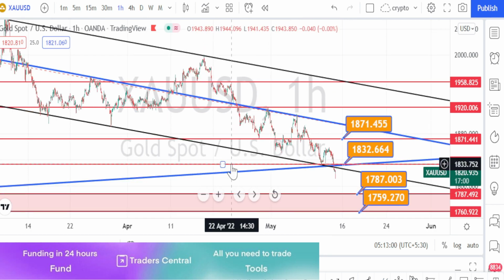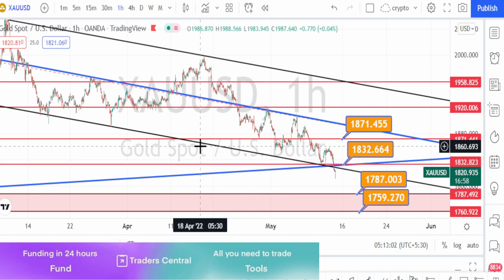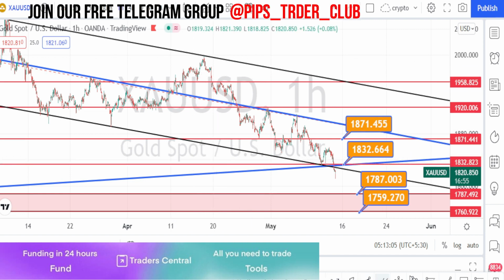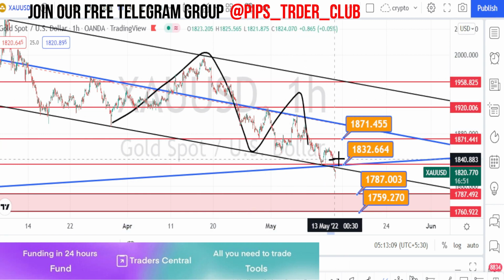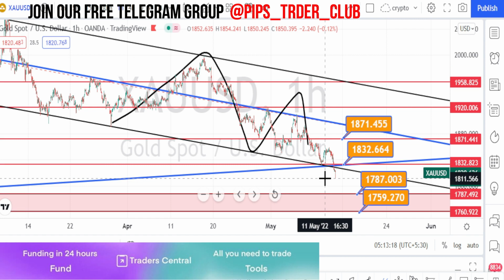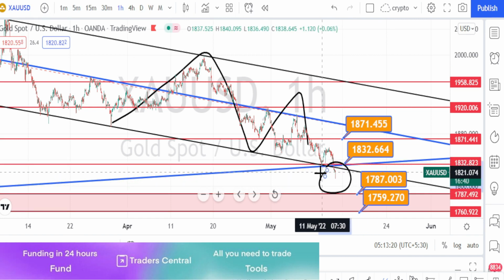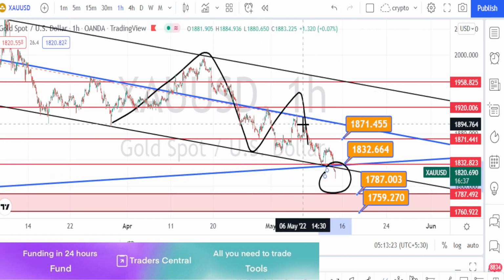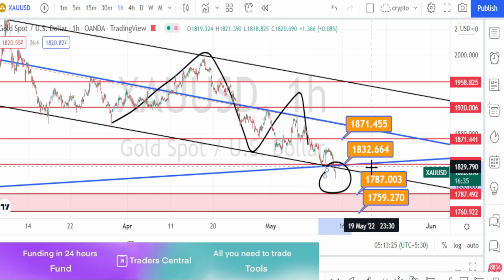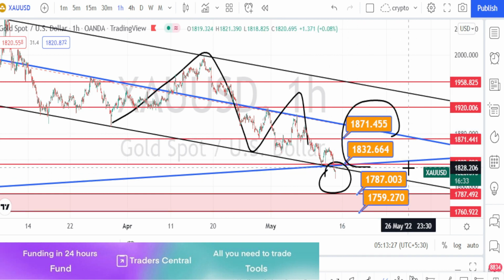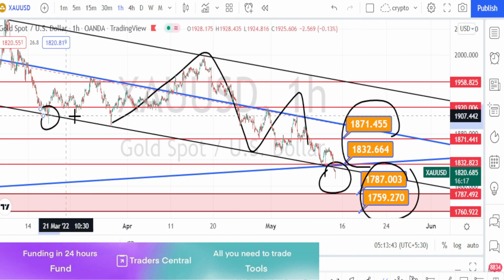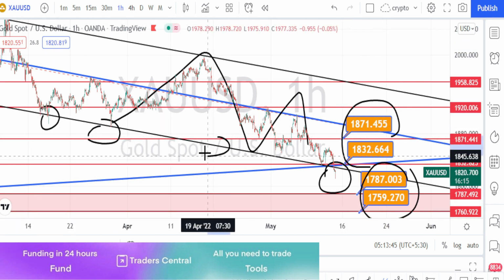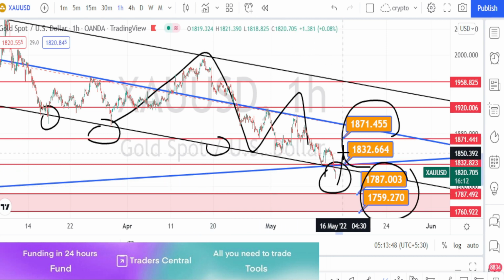I'm in hourly time frame now. In my yesterday's analysis, I had highlighted that the current price action was trading within a bearish channel pattern, and when we look at the price action over here, it has clearly broken this bearish channel pattern. So now this bearish channel pattern will become invalid. Only these resistance levels and support levels will be valid. But on the other hand, this support line will be acting as a resistance line if the price action wants to go on a bullish trend reversal.